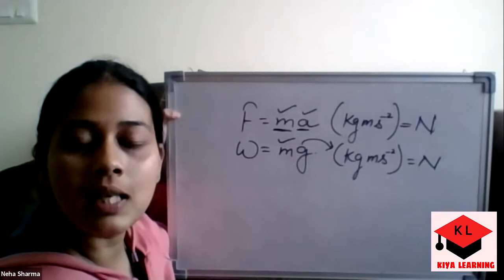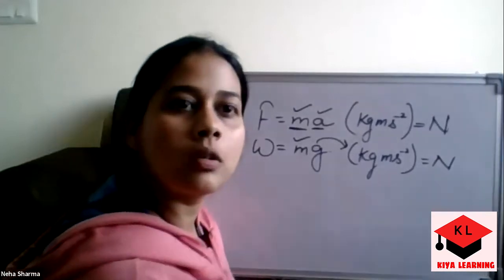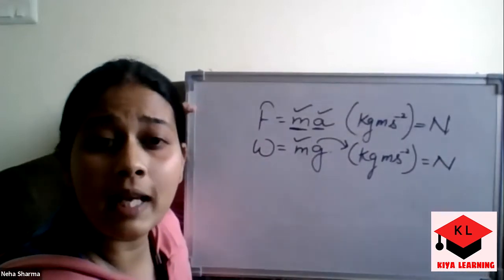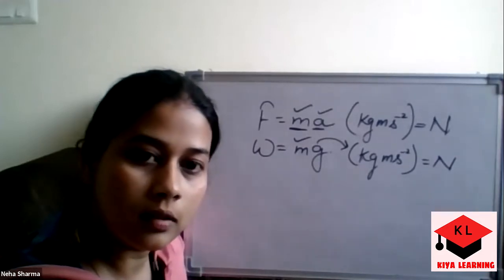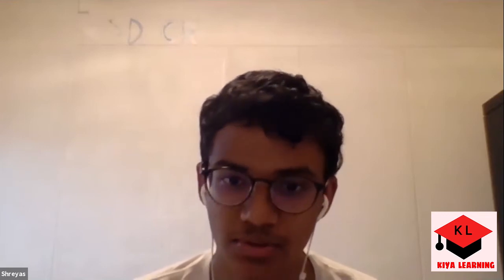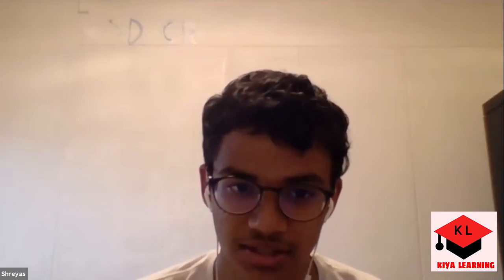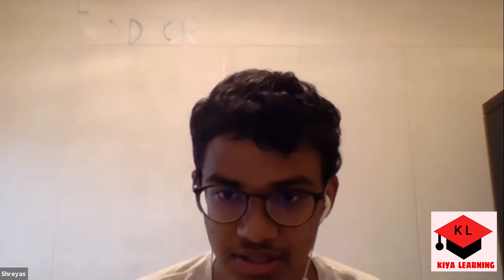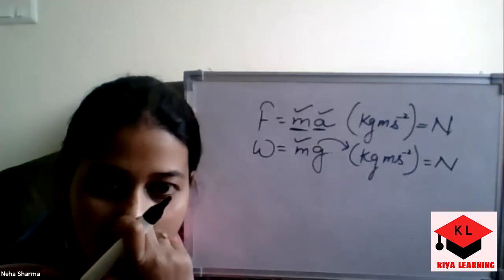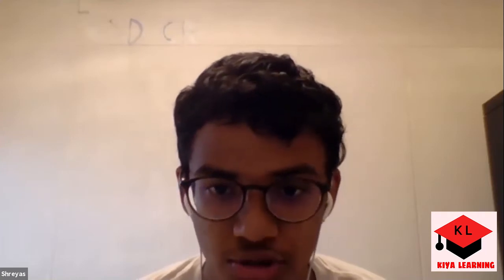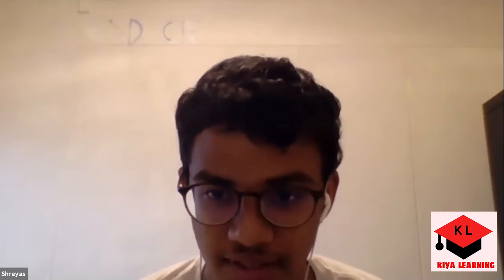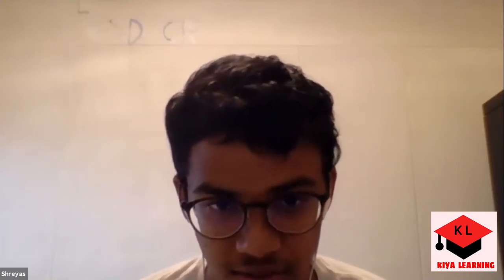And in your syllabus also, if someone tells you to define 1 Newton, how can you define it? Then it will be the force exerted by unit mass due to acceleration due to gravity, which is 10 meter per second square.